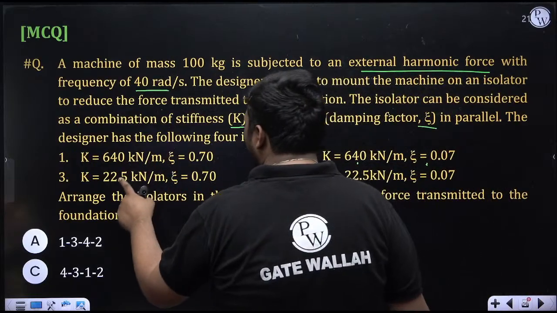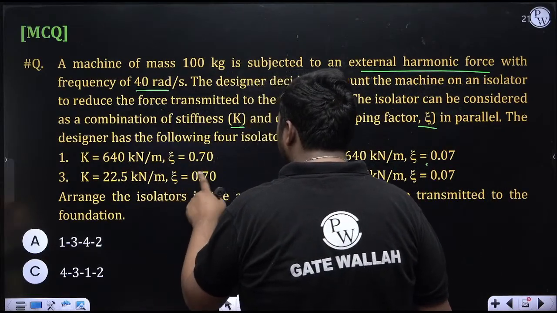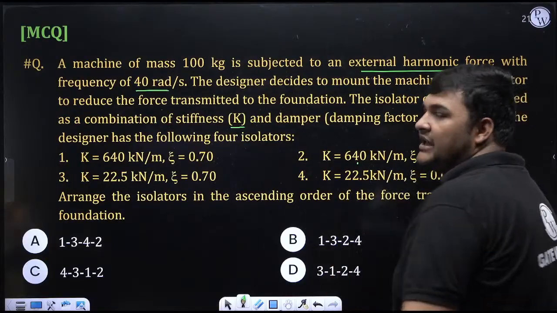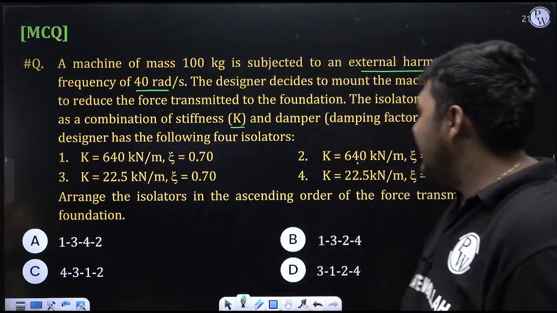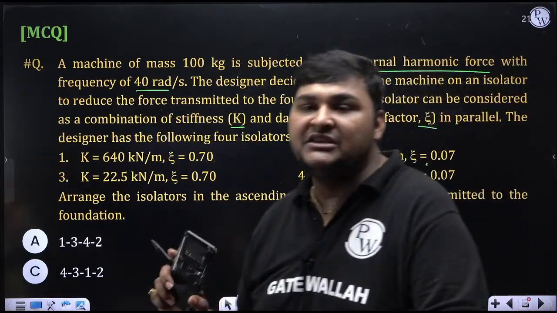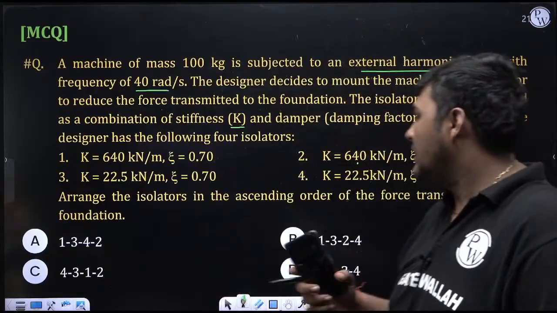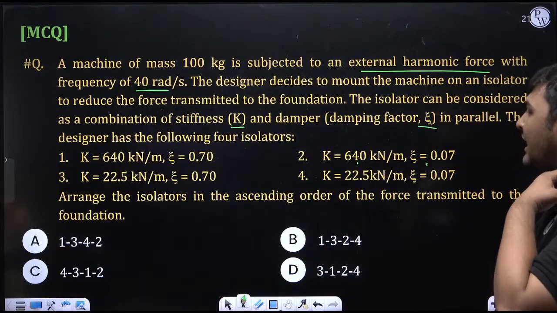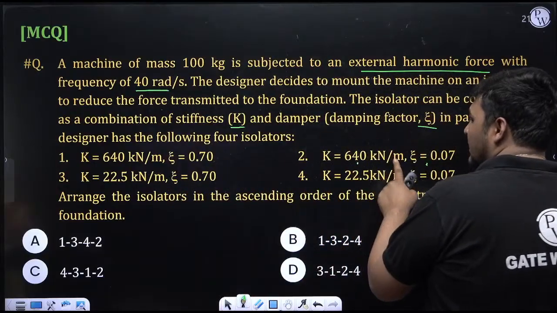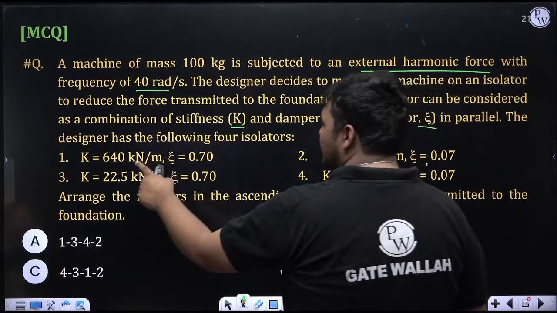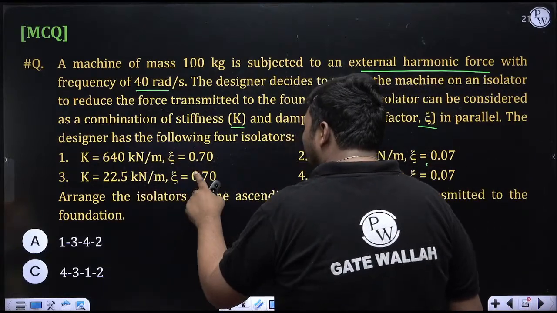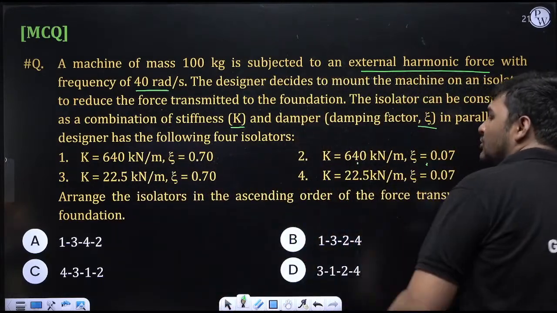Here K is 22.5 kilonewton per meter, zeta is 0.7. Here K is again 22.5 kilonewton per meter and zeta is 0.07. Now, if the value of K is changing, omega n will change, which means R will change, because R is omega by omega n. Second, zeta is changing. So 2 different values of K and 2 different values of zeta are given, and in total we get 4 combinations.